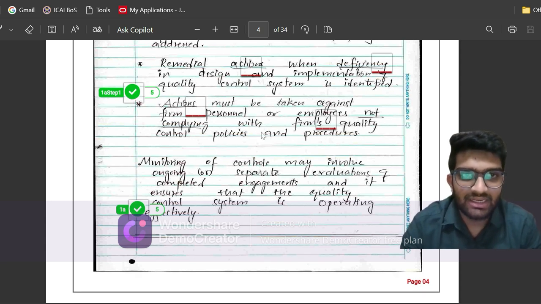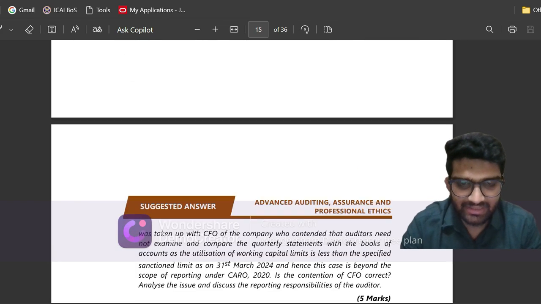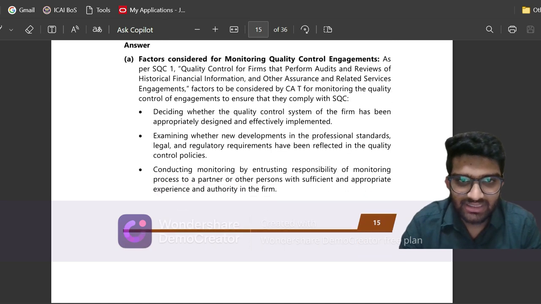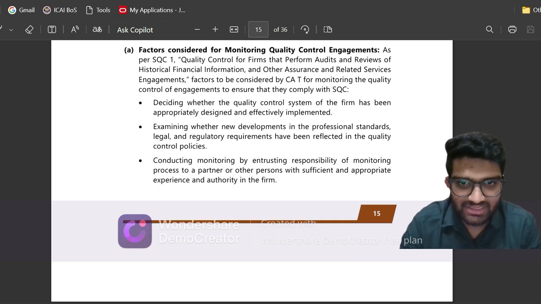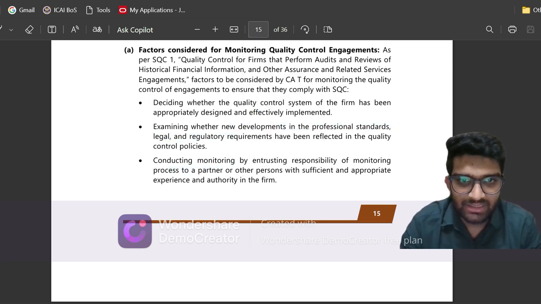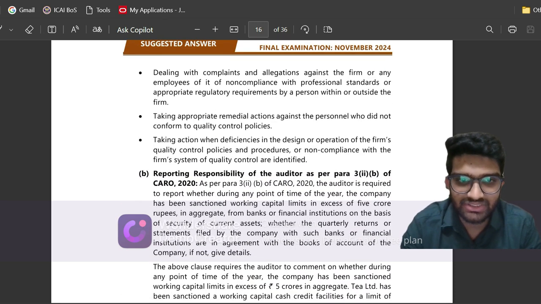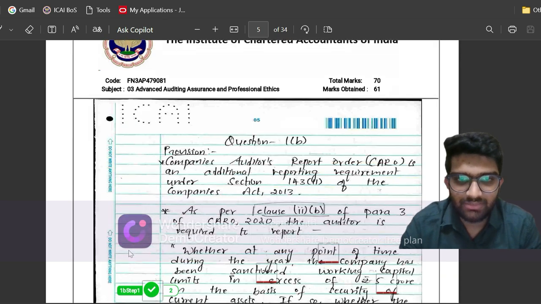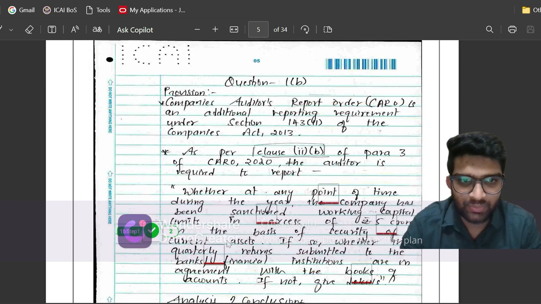Now let us see what ICAI has given in the suggested answers. So even ICAI has first given the reference to the standard SQC1, and then here it is assigning the responsibility to a partner, and then ensuring the developments are reflected, then design and implementation of the quality control system, then complaints and actions. So this was a 5-mark question, and I have got 5 marks in this question. Let us go to question 1b. Now question 1b was from CARO 2020. It was from clause 2b of para 3 regarding the working capital limit. So let us see what the question was.